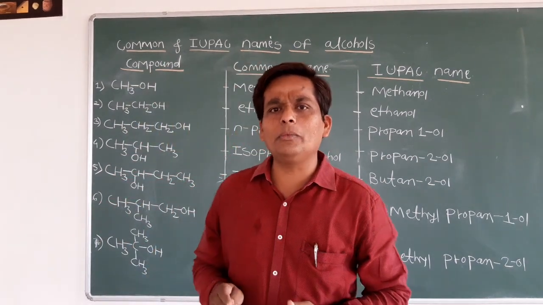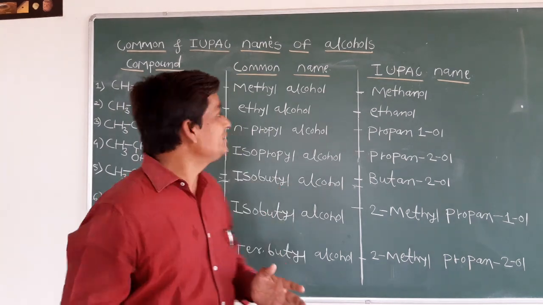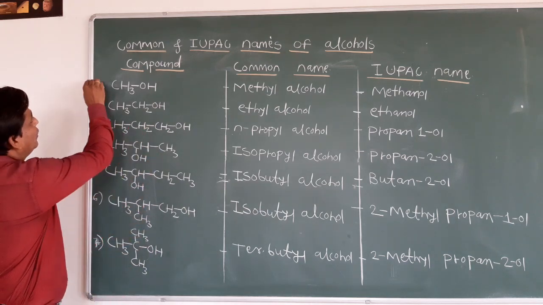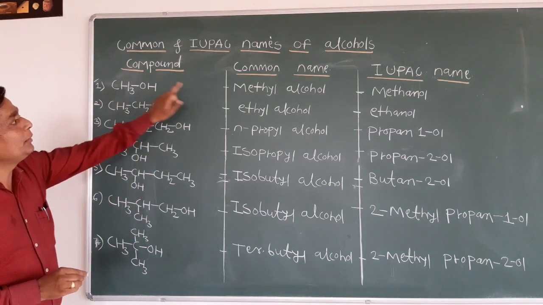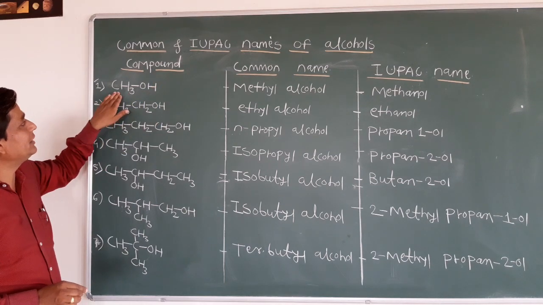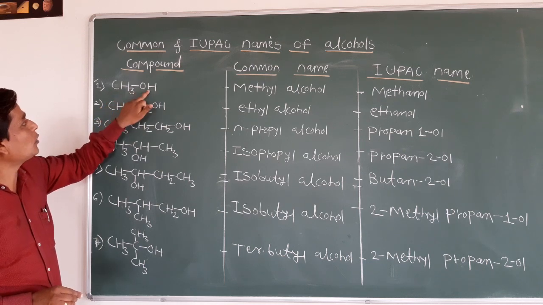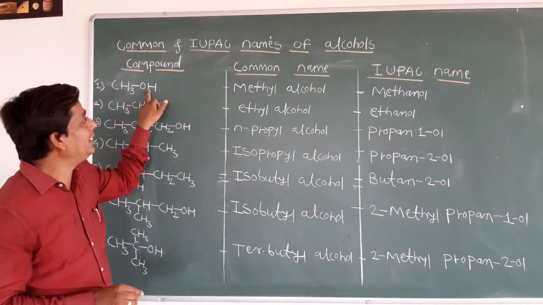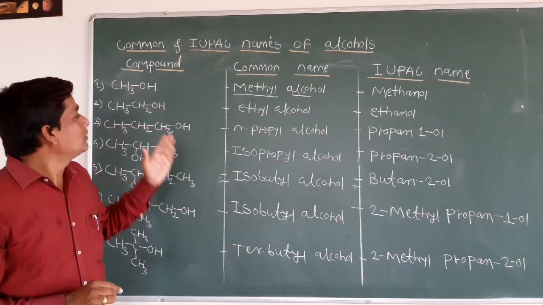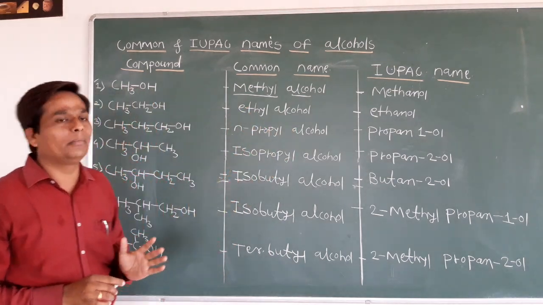Whenever you give the common name to any alcohol, you have to consider the alkyl group first. Just see the example here, CH3OH. This CH3OH is nothing but methyl alcohol. When we give the common name, we consider the alkyl group. Only one carbon is there, so we can say it is a methyl. And hydroxy, meaning the alcoholic functional group, is attached, so we say it is methyl alcohol. That means next to the alkyl group we add the word alcohol in the common name.